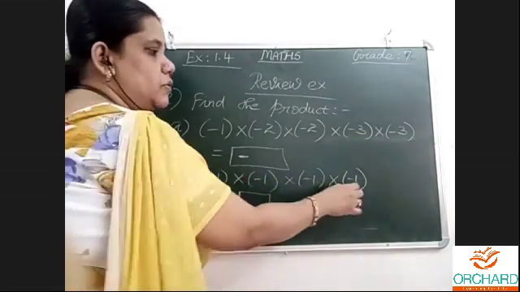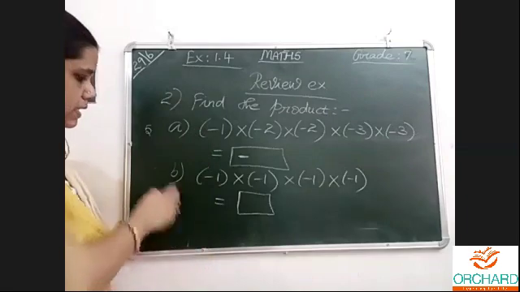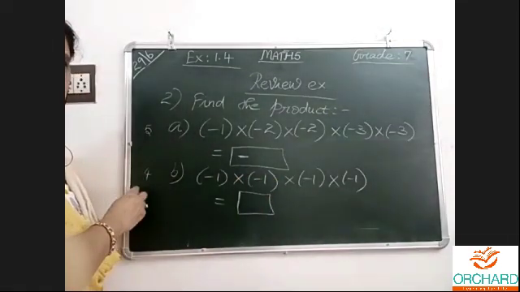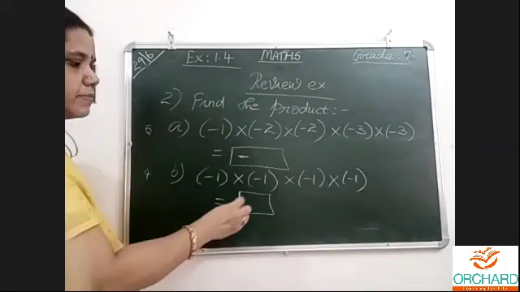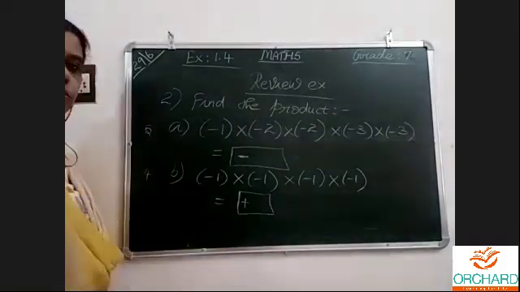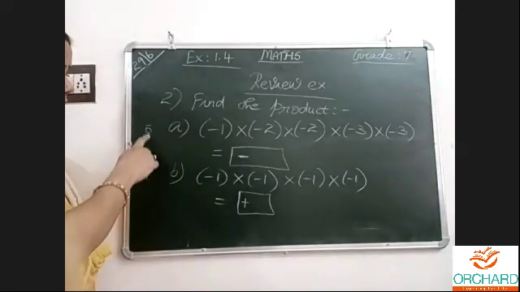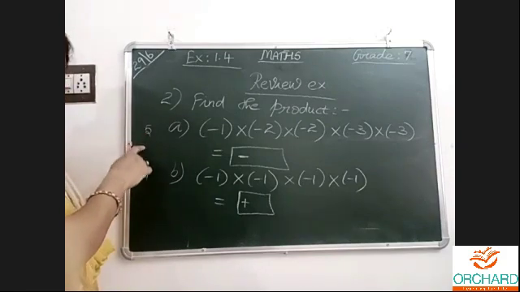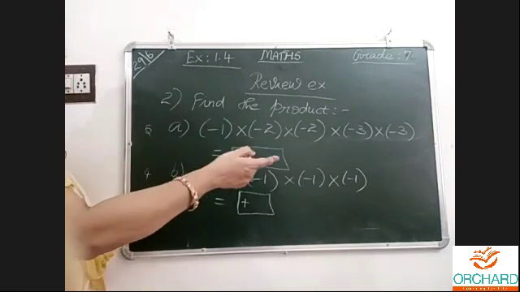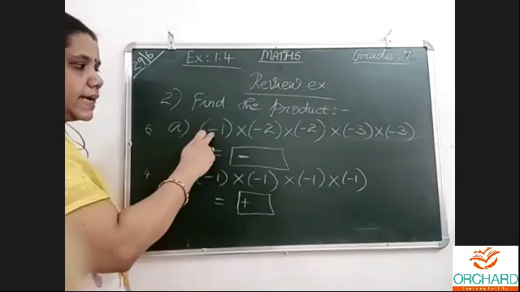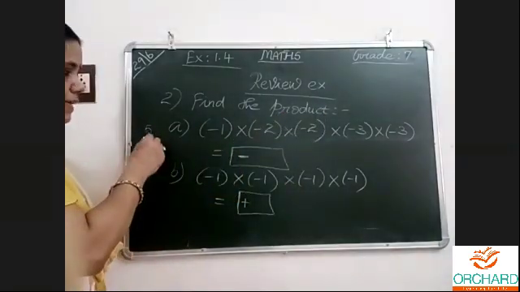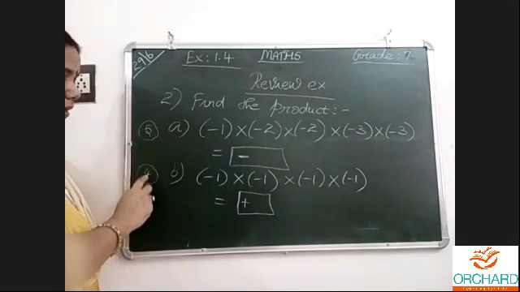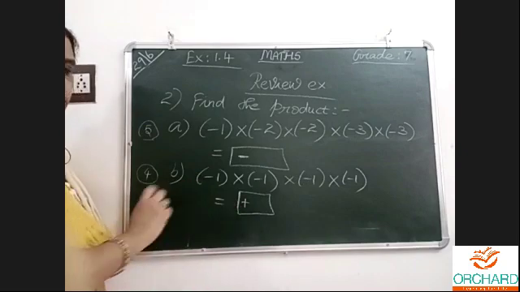Again, 1, 2, 3, 4. 4 times. It is even. The negative sign is repeated 4 times, 4 is an even number, so definitely the answer is positive. For that only I have given like this. If the negative symbol is repeated an odd number of times, it may be any number, 9, 11, 13, if the negative sign appears an odd number of times, the answer will be negative. Even number of times, the answer will be positive.